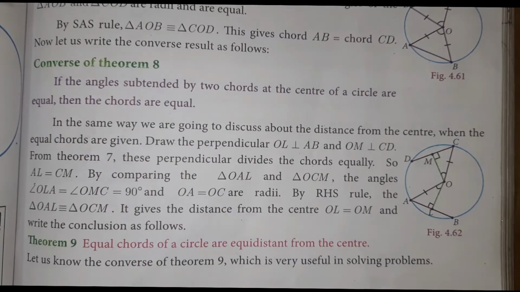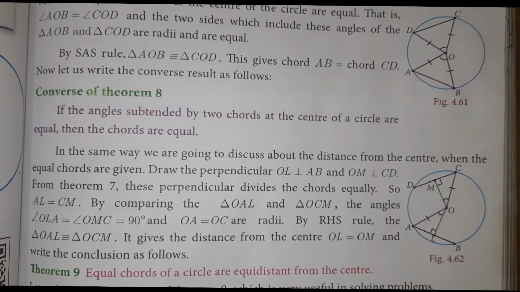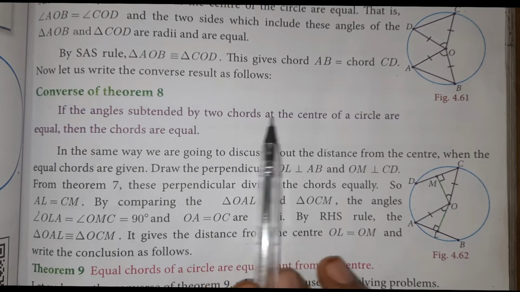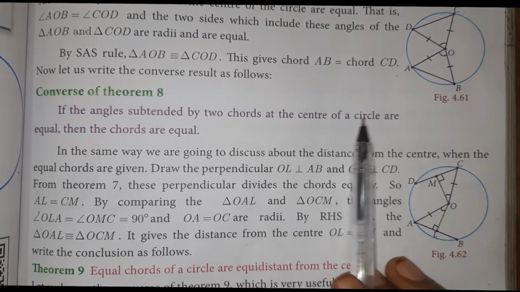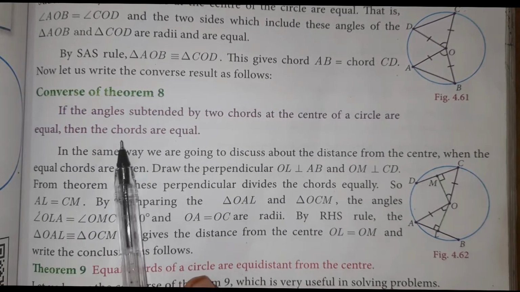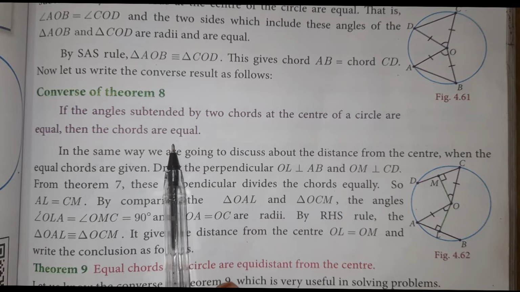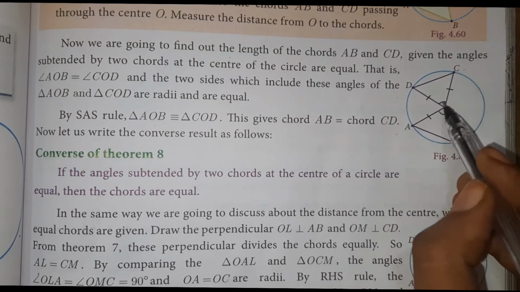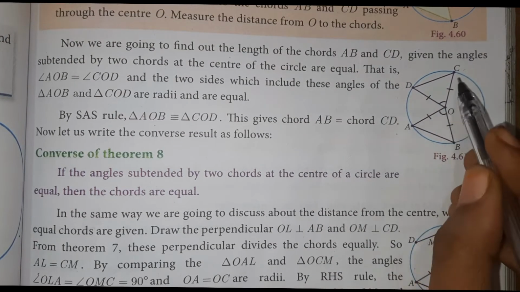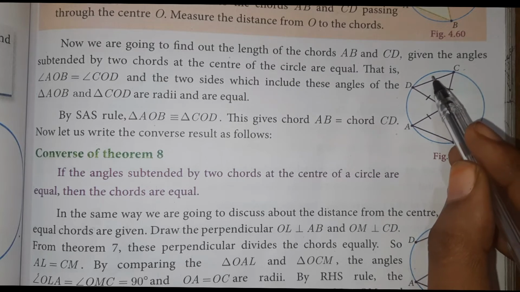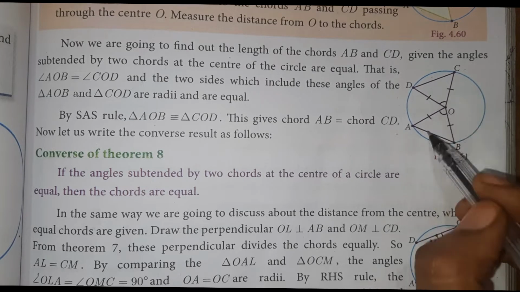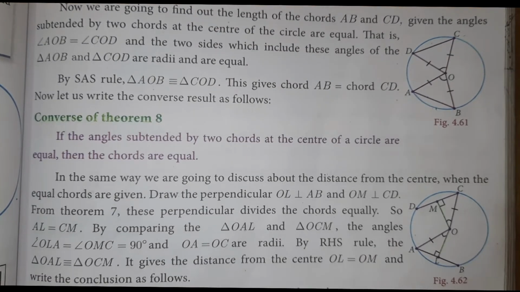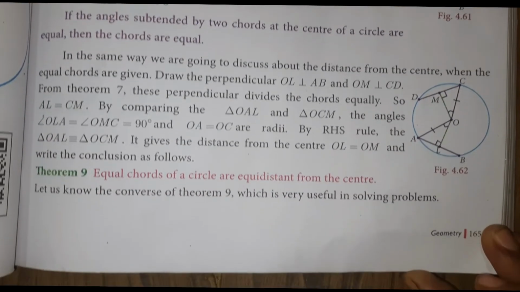Now see the converse of theorem 8. If the angles subtended by two chords at the center of the circle are equal, then the chords are equal. Suppose these two angles are equal, then definitely the chords are also the same length. This is the converse of theorem 8. You have to know it, as it may be asked as one more question. Just remember it.